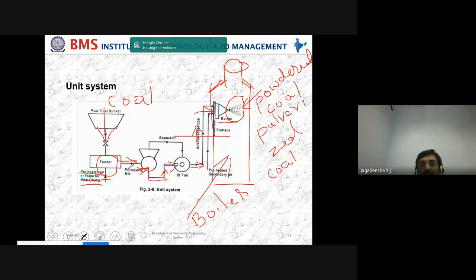Okay. So in the boiler sketch, the container or the wall of the boiler is shown there. Then the disadvantages, the drawbacks.